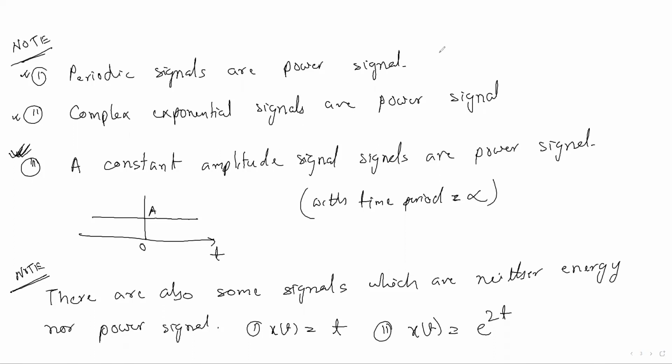So let's solve some problems on this topic, energy and power signals. The question will come: find the energy and power of x(t) equal to e to the power minus 10t u(t). The question may ask you to check whether the signal is a power signal or an energy signal, or they may ask to find the energy or power.